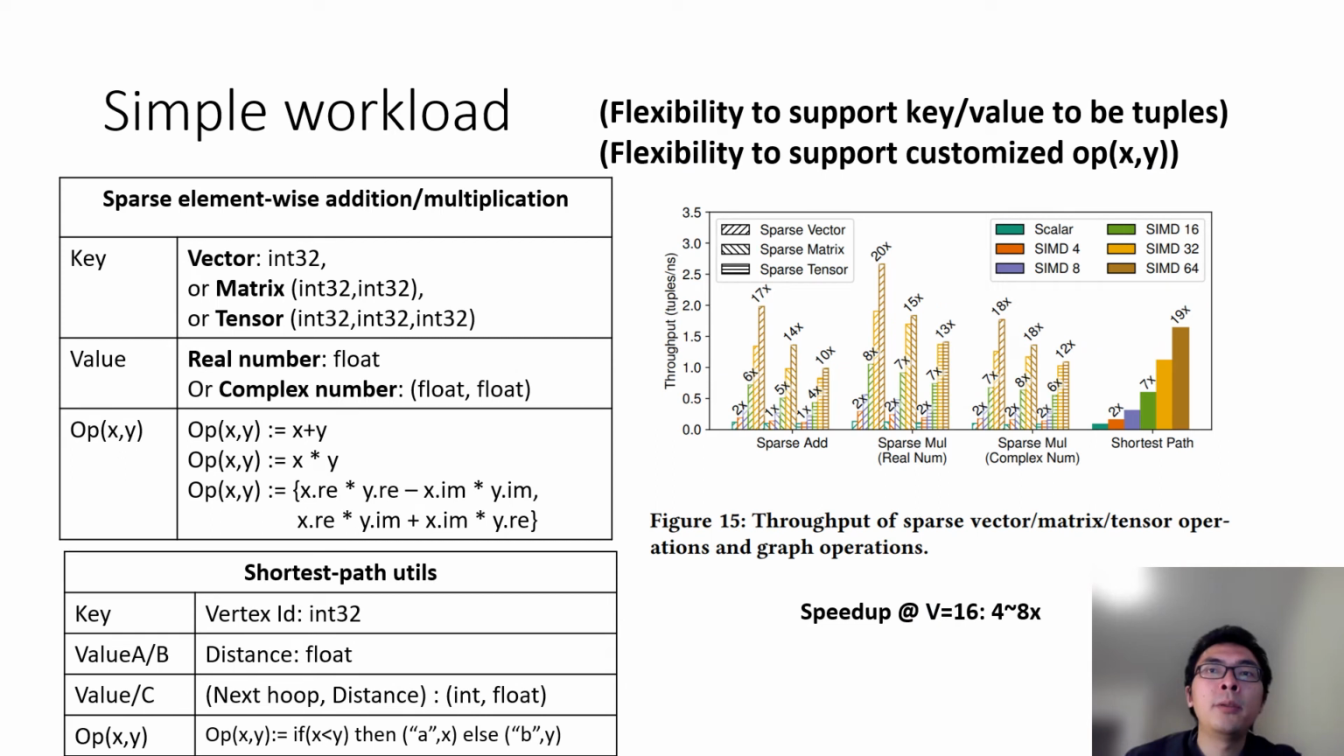This figure shows a performance for additions and element-wise multiplications between sparse vectors, matrices, and tensors on real number and complex numbers. It also includes a kernel used in shortest path. When SIMD with V is 16, we achieve 4 to 8 times speedup. It shows our flexibility to support different key value data structure and the ability to support customized binary operator.